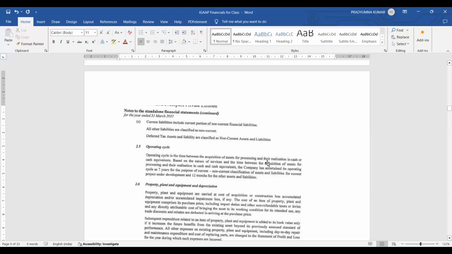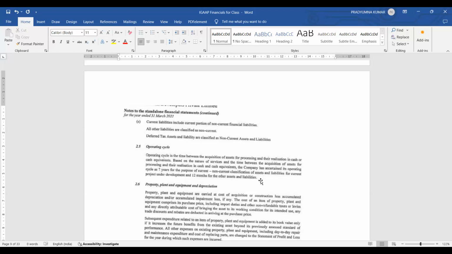acquisition of assets for processing and their realization in cash or cash equivalents, based on the nature of services. The company has ascertained its operating cycle as 7 years. They are saying their operating cycle is 7 years for the purpose of current and non-current classification of assets and liabilities for current projects under development, and 12 months for the other assets and liabilities. What they are trying to say is their operating cycle is 7 years.